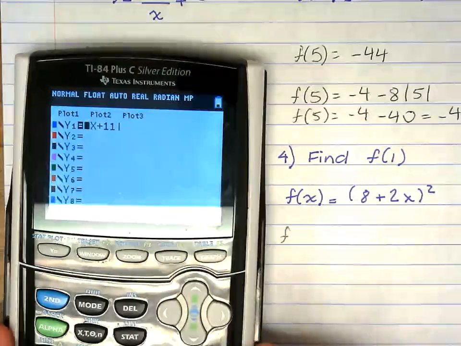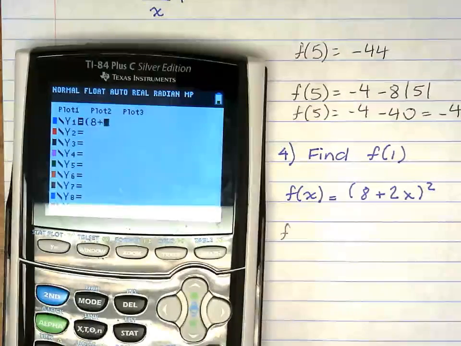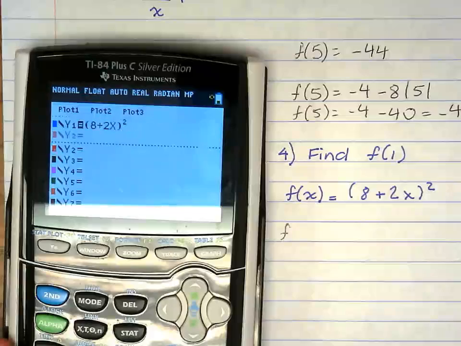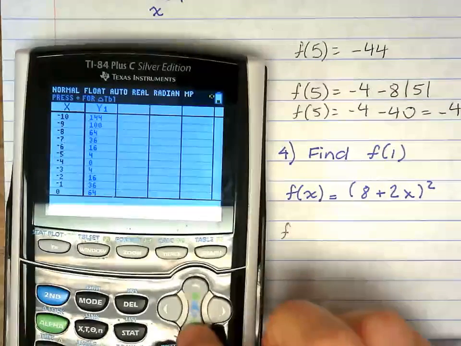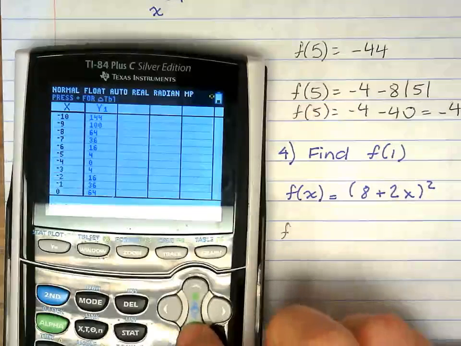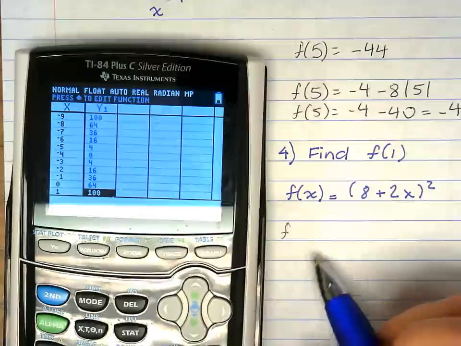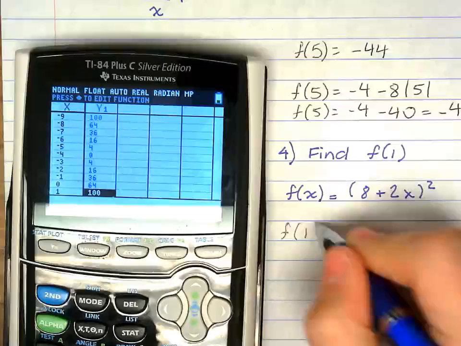Y equals 8 plus 2x, don't forget to square. We're looking for x equals 1. Y is 100.